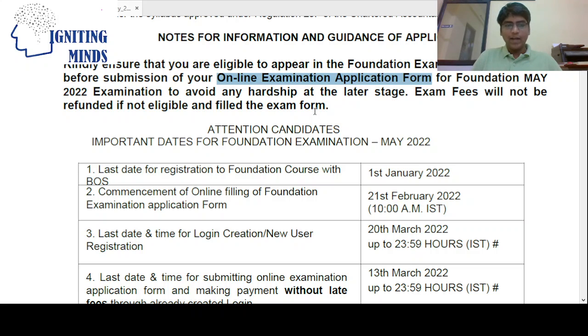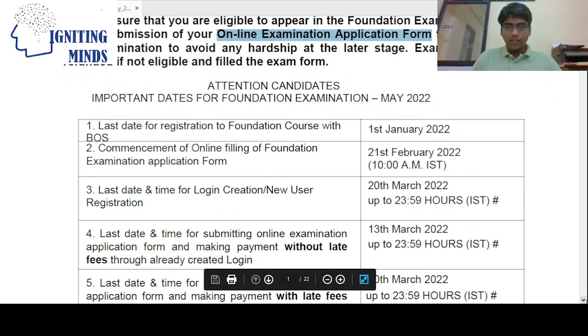The video is specifically to address what the post online application process is. Many of the students are unable to get their photo and signature, which was not appearing in the PDF, and for few students or many students, the photo and signature was there in the applications. So what is the post process of this? To address this, we have come up with this video.